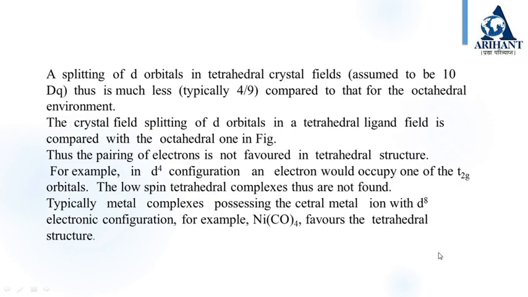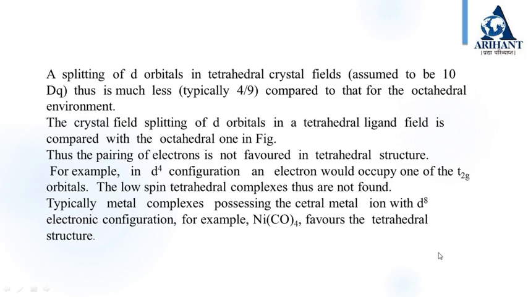The splitting of d orbitals in tetrahedral crystal fields is thus much less compared to that for the octahedral environment. The crystal field splitting of d orbitals in a tetrahedral ligand field is compared with the octahedral one in the last figure. Thus the pairing of electrons is not favored in tetrahedral structure.